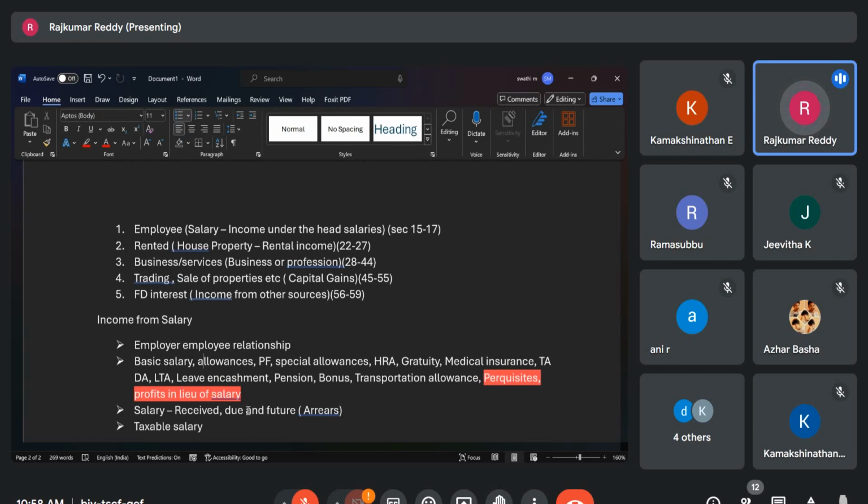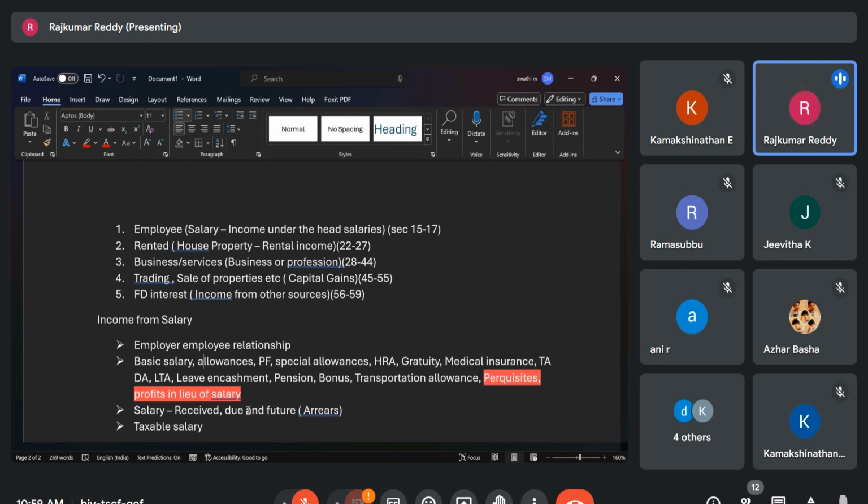So first we will calculate the gross salary. From gross salary, we will do the deductions and we will arrive at the net salary. Next is the important thing, page number 52. In the previous point, income from salary point 2, we have written some allowances, special allowances, HRA. So that we will discuss here.